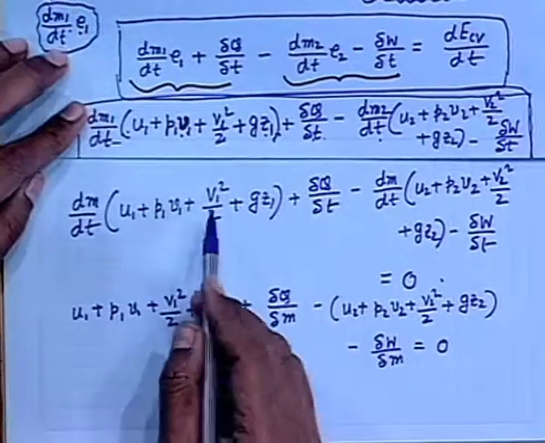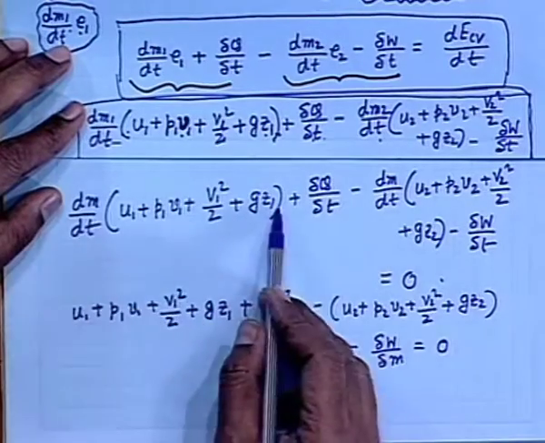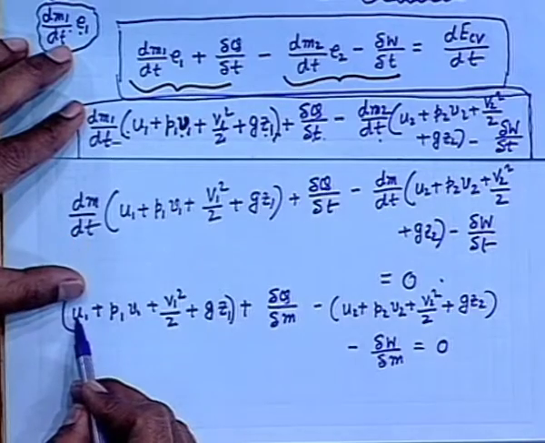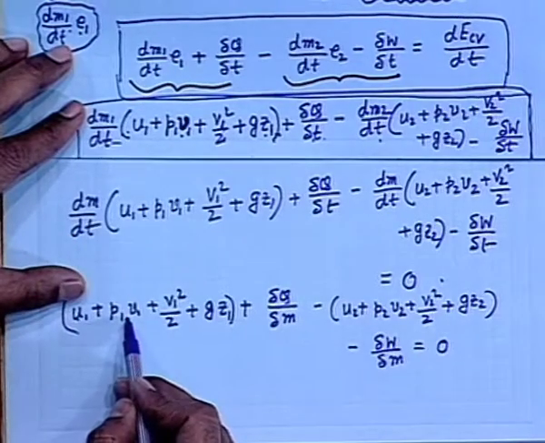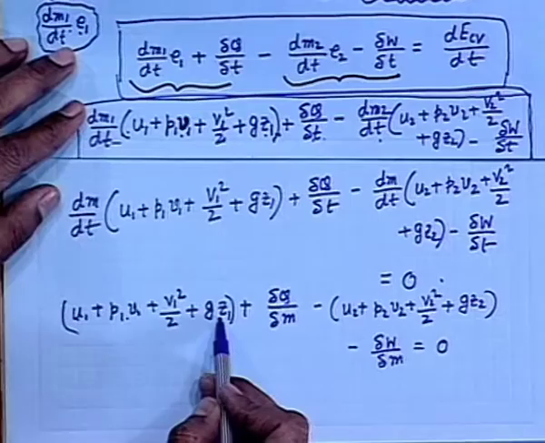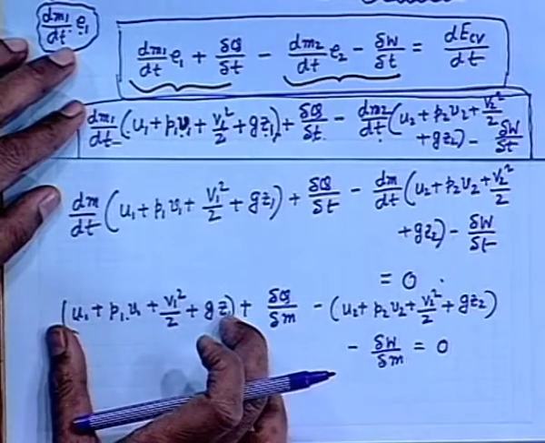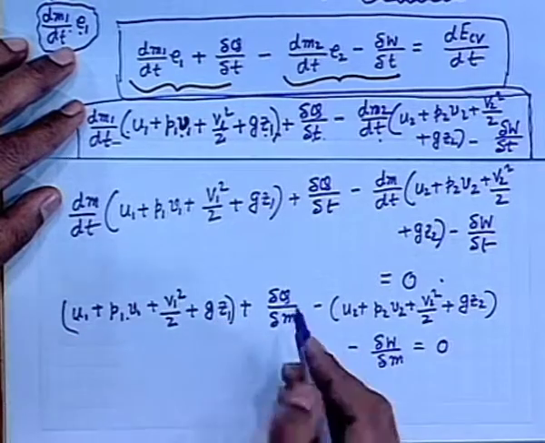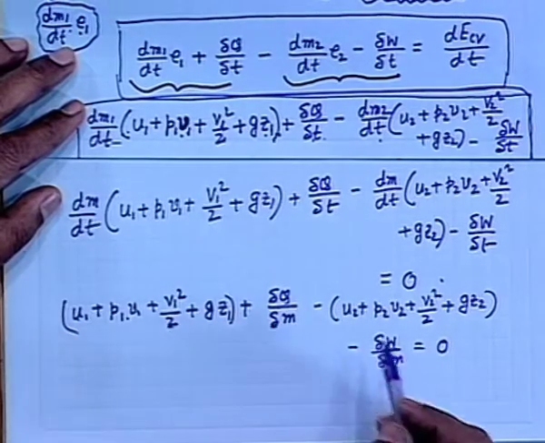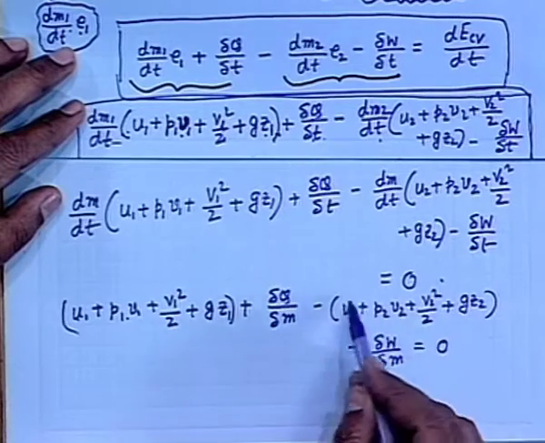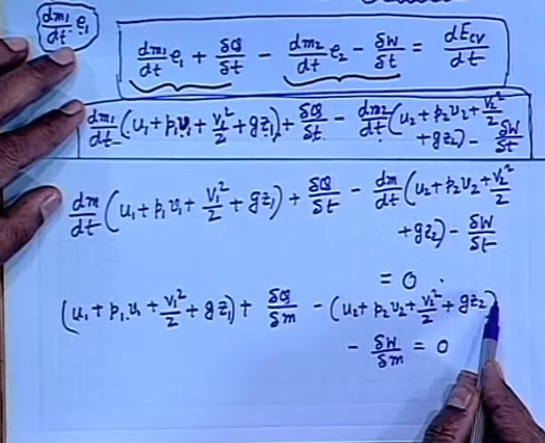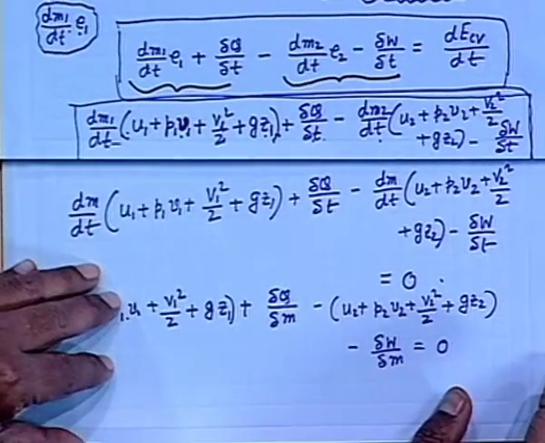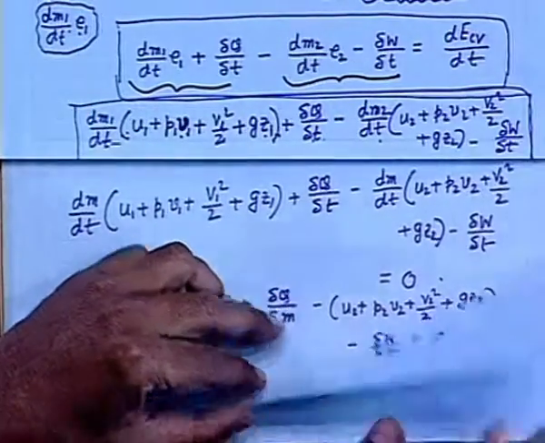That means we transfer this equation from the time rate basis to the mass basis. This contains internal energy per unit mass, flow work per unit mass, kinetic energy per unit mass, and potential energy per unit mass. This is the stored energy per unit mass with the inflow stream, that is, at the inlet section. This is the heat added per unit mass. Similarly, these are the stored energies per unit mass at the outlet section of the fluid stream, and this is the work done per unit mass. So, this can be written now in a fashion.